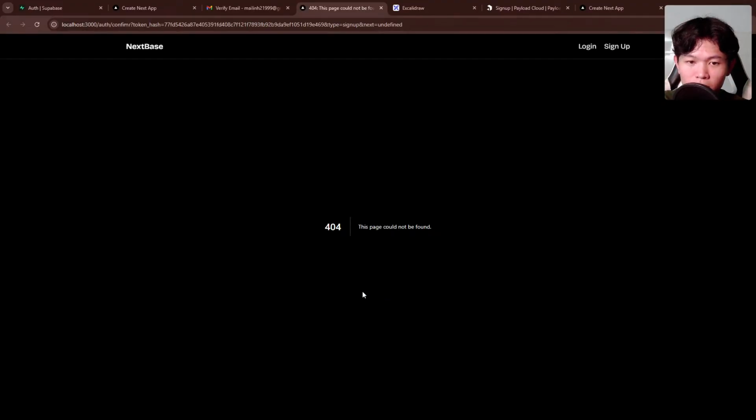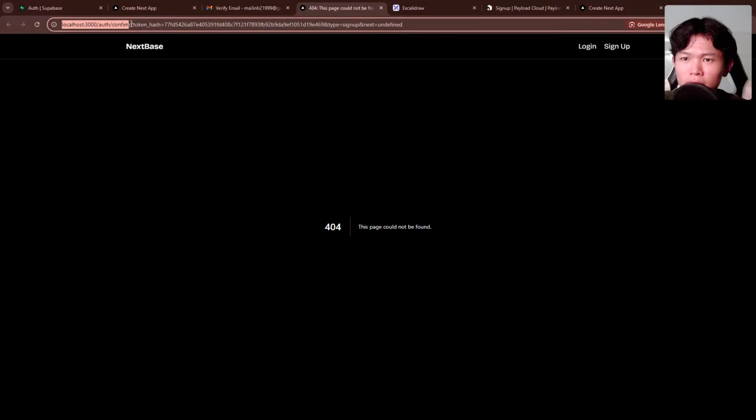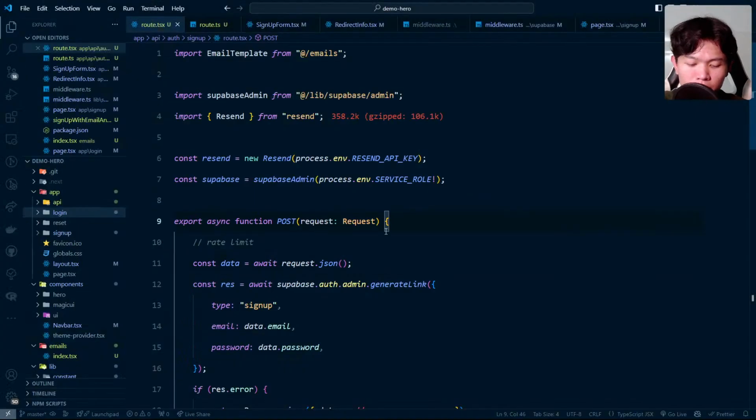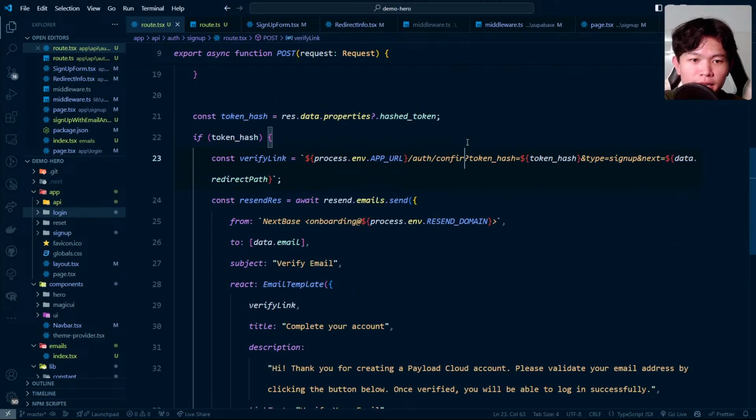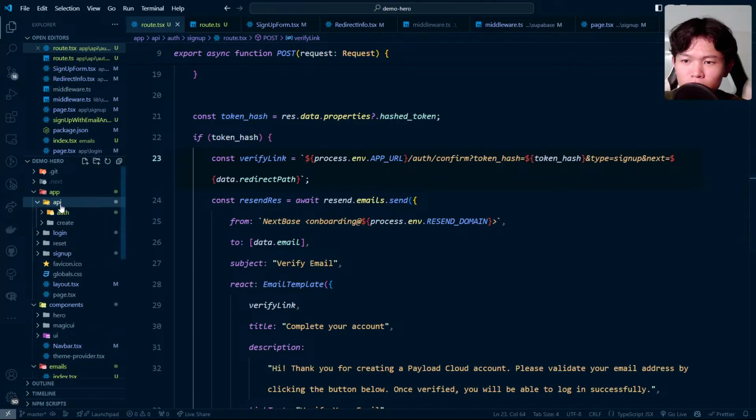Okay, so right now it's redirecting to this one. It looks like we do not have this page. The page is not found. I can see, as you can see in the URL here, I misspelled the URL. That is why it's not found. So we can take a look at the code right here. This one right here, I misspelled it. It should be confirm, and it should call confirm here as well.